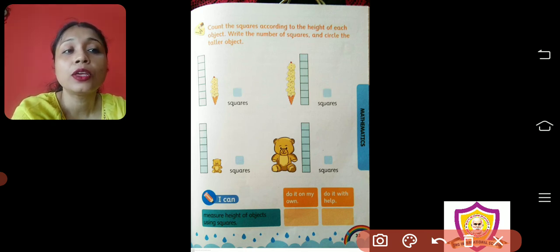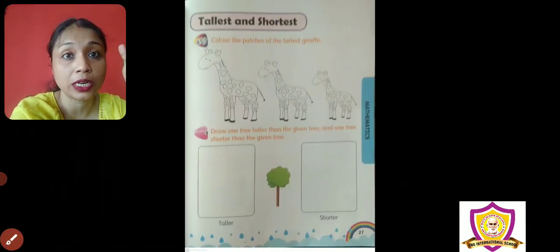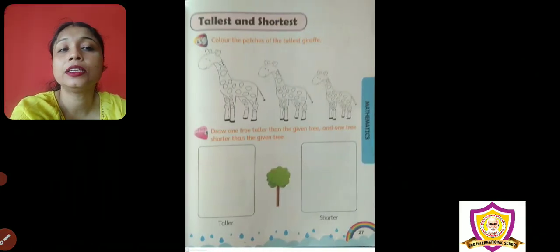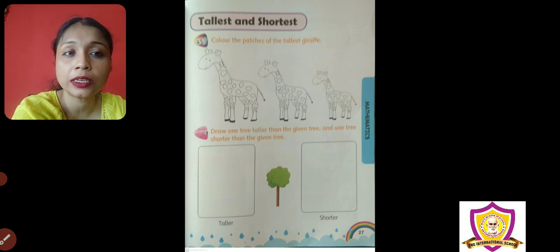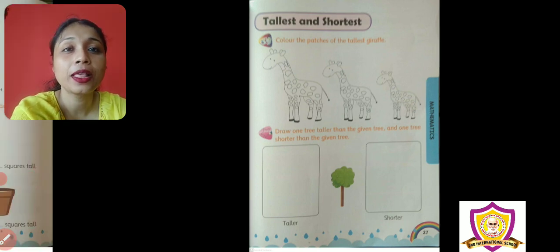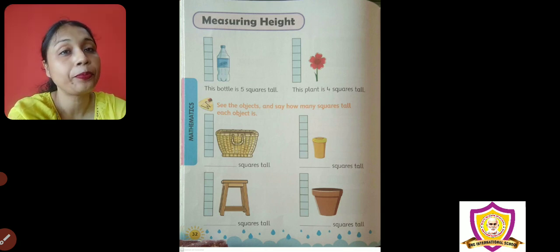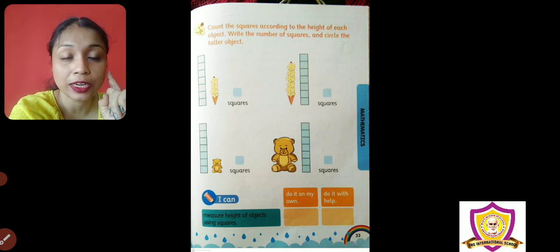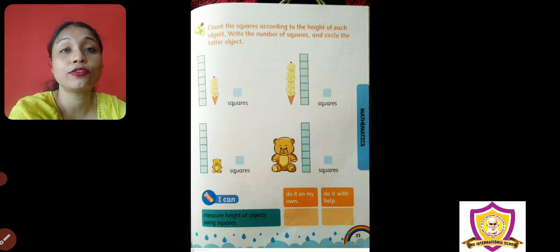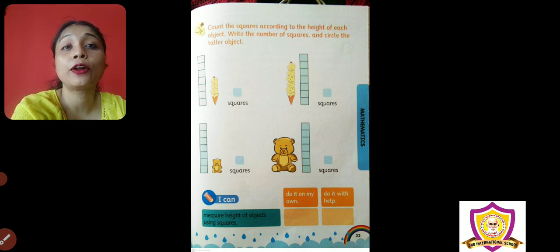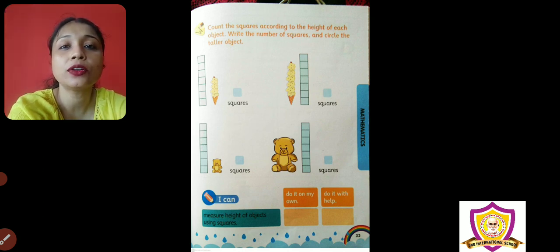Now children, you have 3 things to do. First you have to color the tallest giraffe, and then draw a tree which is taller than the given tree and another tree which is shorter than the given tree. Then you have to measure the height of the things by counting the squares and write the number. Lastly, first find the height of the things, and then find out who is taller by seeing the number of squares. Whoever has more squares is taller, and you have to circle the taller object only. Okay children, so let's start your work. Till then, bye.